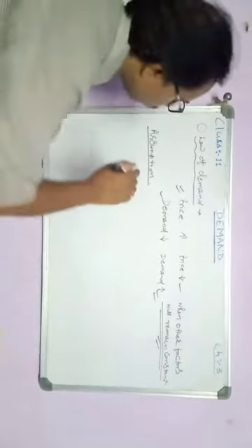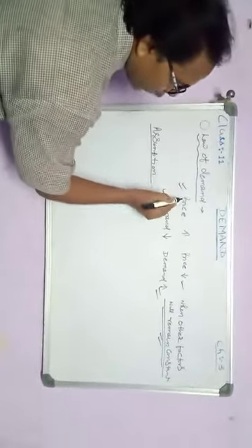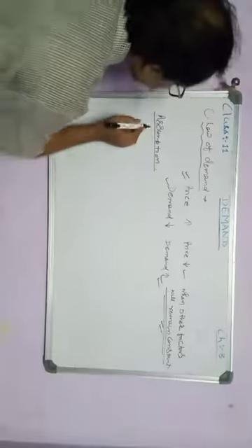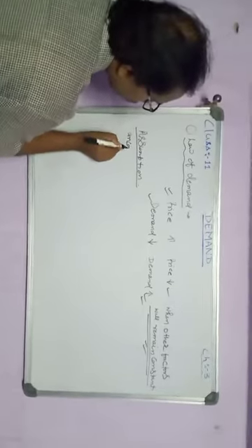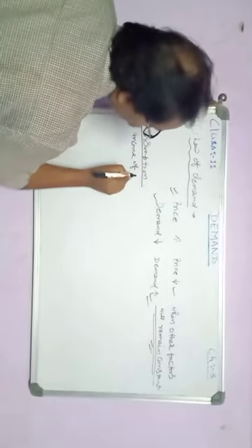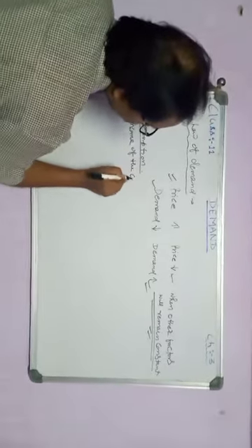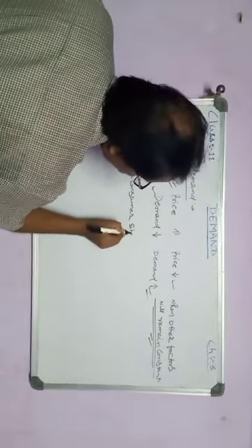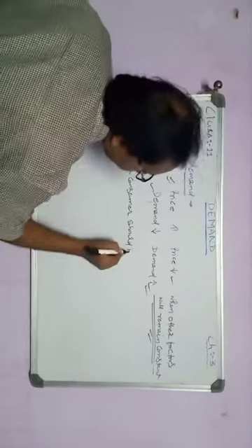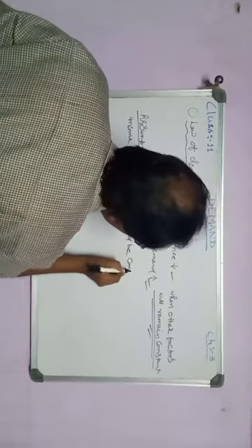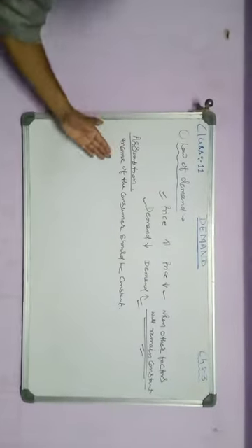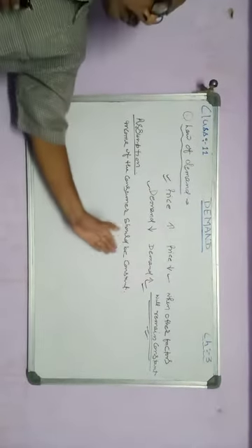For example, people are ready to buy goods when the person has income. So income of the consumer should be constant. Like that, taste and preference of the consumer should remain unchanged.